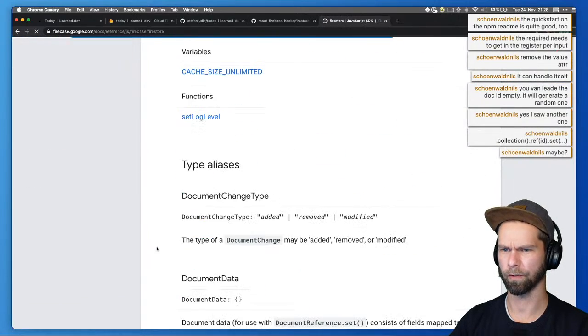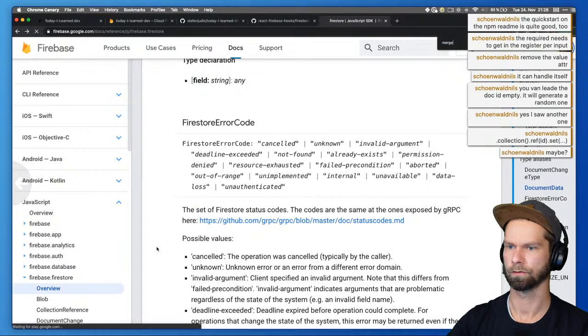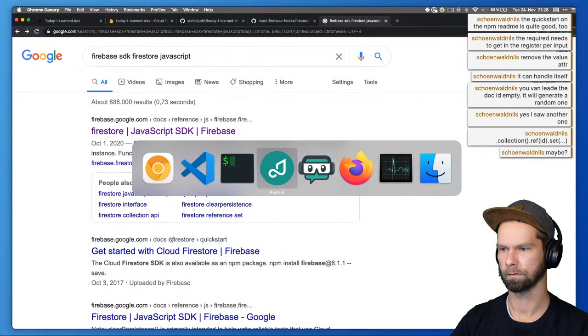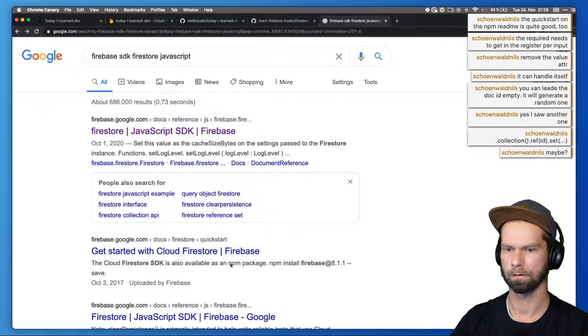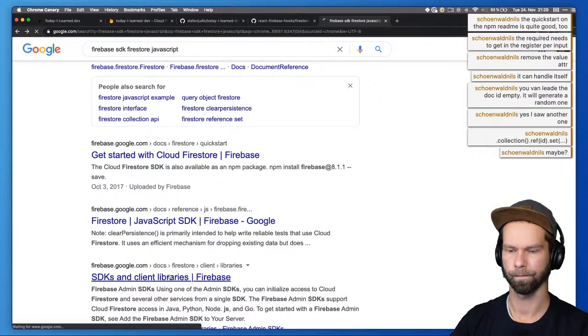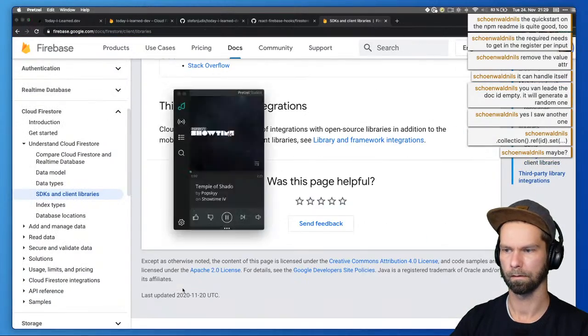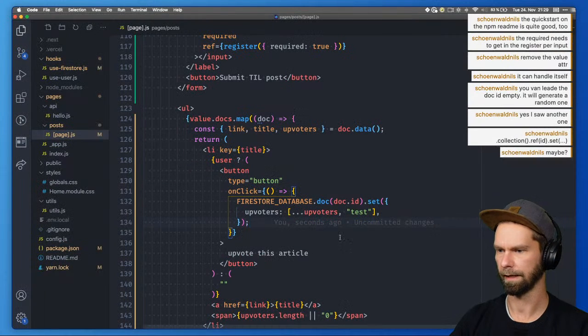Is there something to merge things? Merge. Yeah, let's just spread it in then.